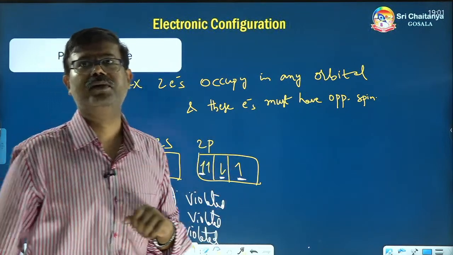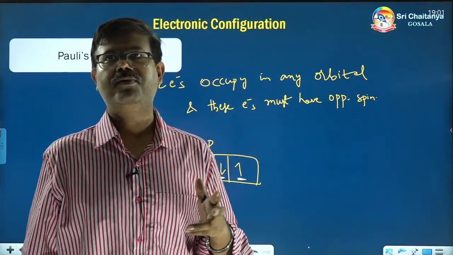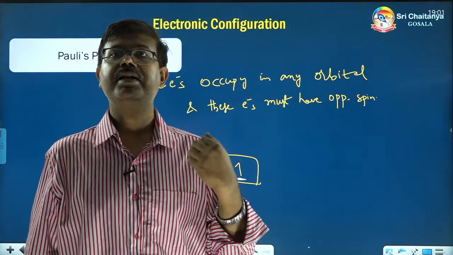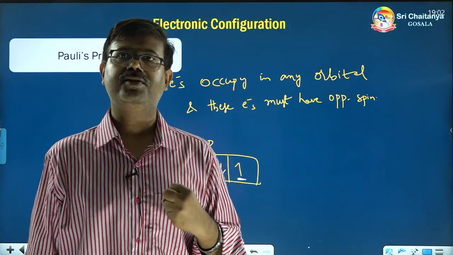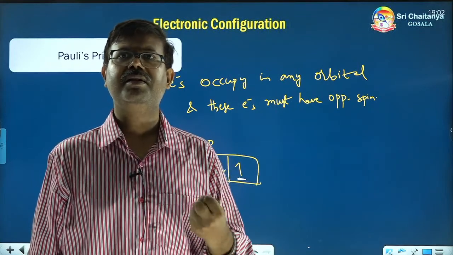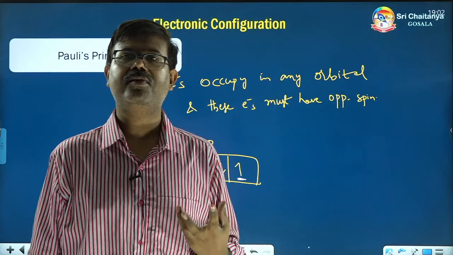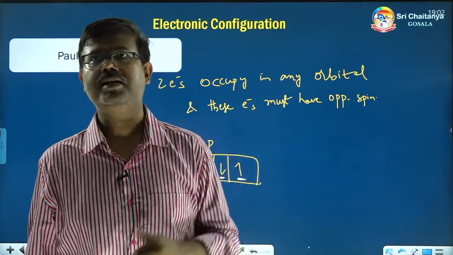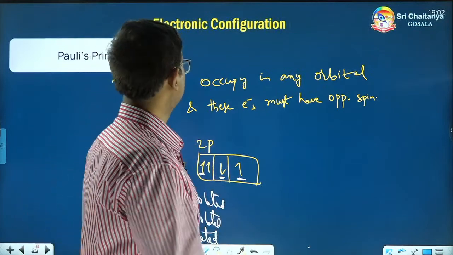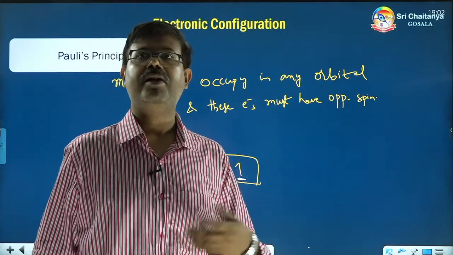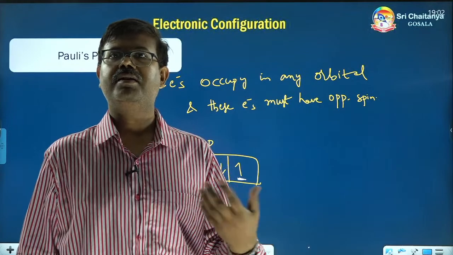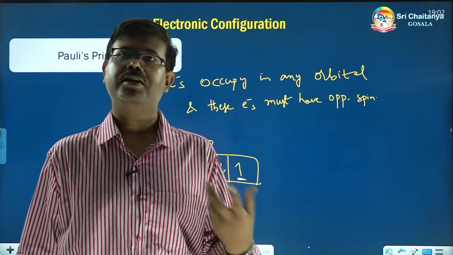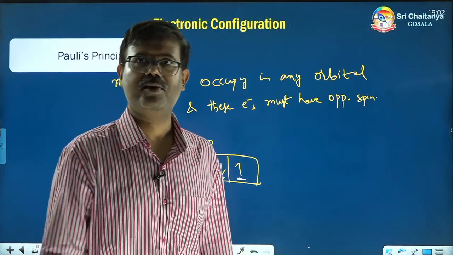That's it. Having this knowledge of the 3 rules, Pauli's, Hund's rule and Aufbau rule, we can easily write the electronic configurations. Hydrogen, helium, lithium, like that, any element's electronic configuration, by following these 3 rules. I'll stop here. Due to lack of time, I cannot teach more than this. But how we can write the electronic configuration using this, you will learn later on. Thank you.